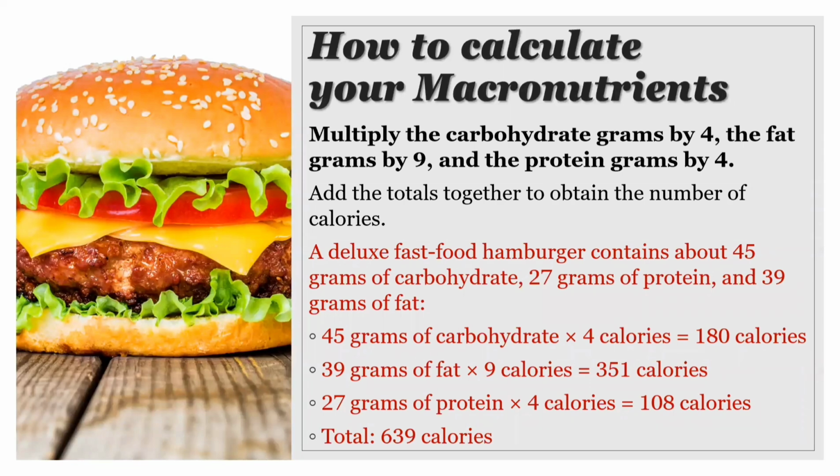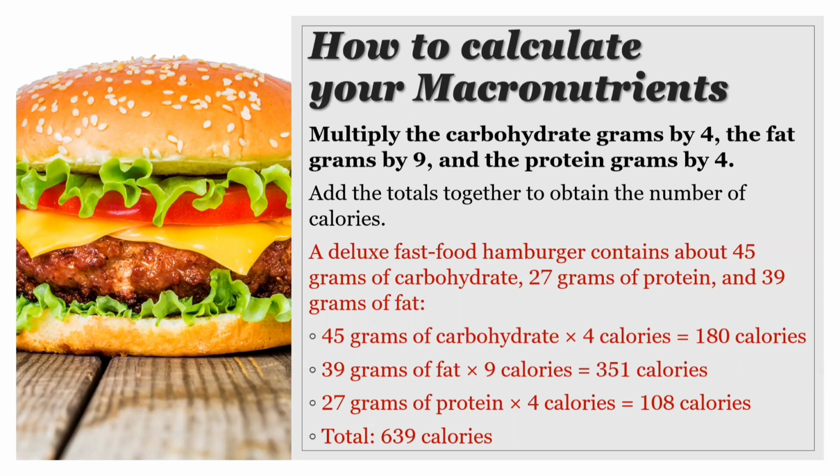If you know the number of grams of carbohydrates, fats, and proteins in a food, you can calculate the number of calories in it. Simply multiply the carbohydrate grams by 4, the fat grams by 9, and the protein grams by 4. Add the totals together to obtain the number of calories.